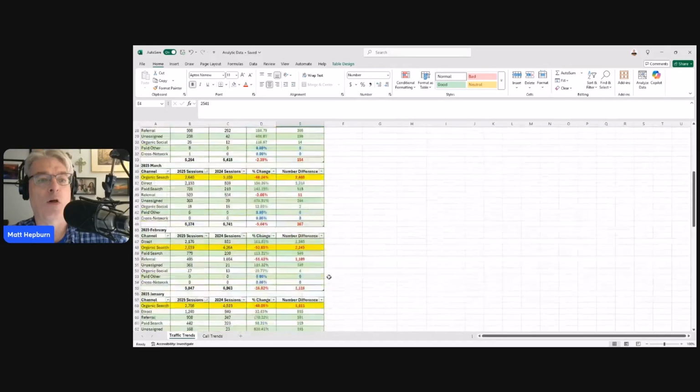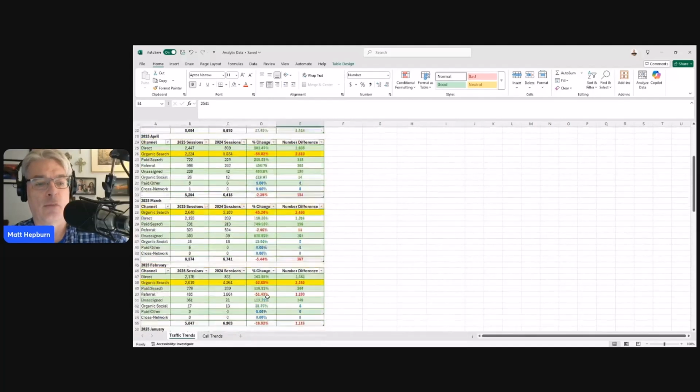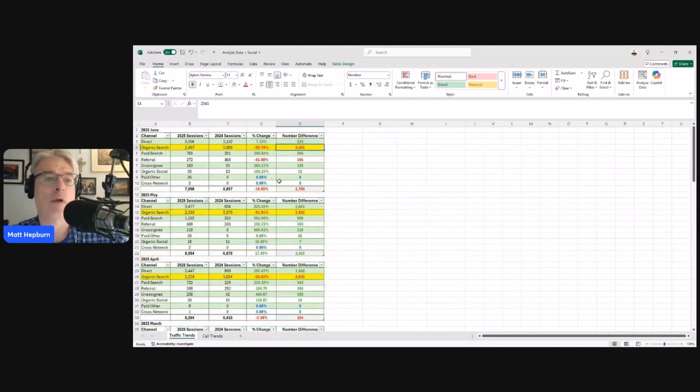But once we get all the way back up to June, as we can see, it's moving from low to high. We are at a 50.7% year-over-year decrease in organic traffic. And that is a difference of 2,541 users having sessions on the website. It went from 5,008 the prior year down to 2,467. So this is extremely concerning.